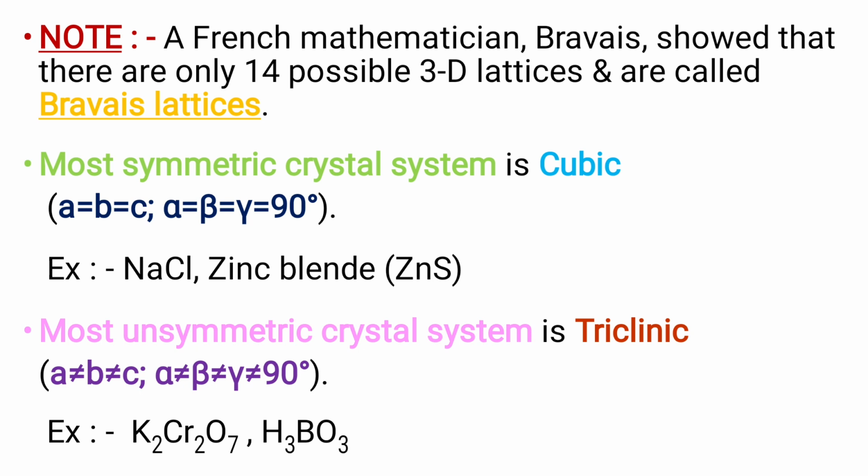Examples of cubic crystal systems are NaCl and ZnS. The most unsymmetric crystal system is triclinic, where all the edges are not equal to each other and all the angles are not equal to 90 degrees. Examples are potassium dichromate and H3BO3.